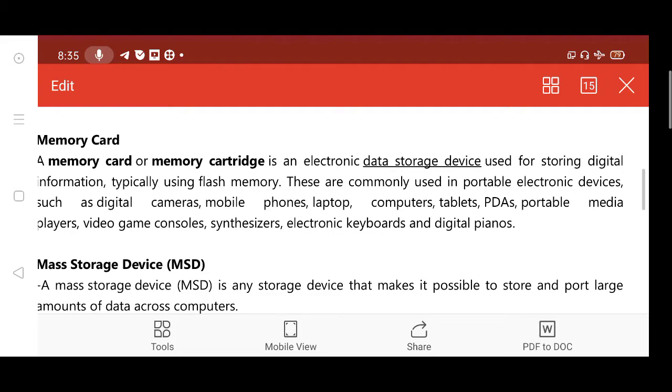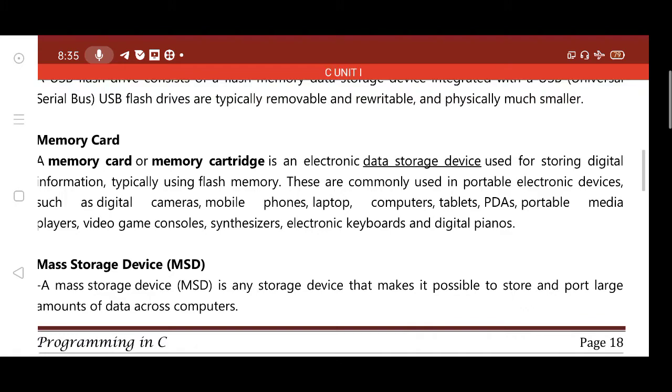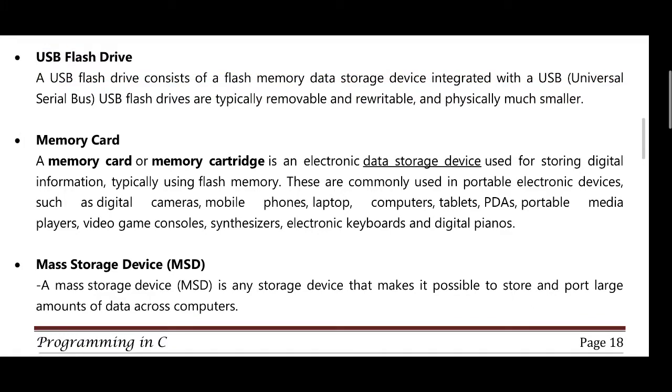We insert the memory card and data is stored in the memory card, which is placed in different electronic devices like digital cameras, mobile phones, laptops. The size is very small.